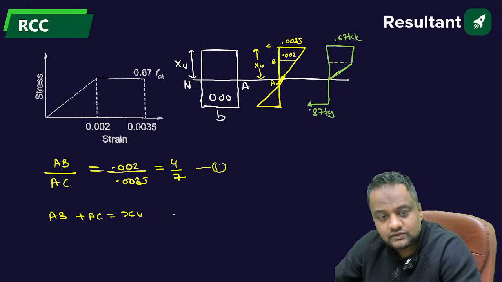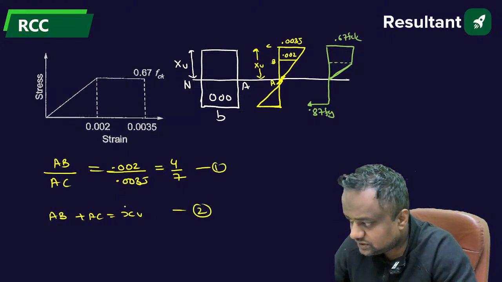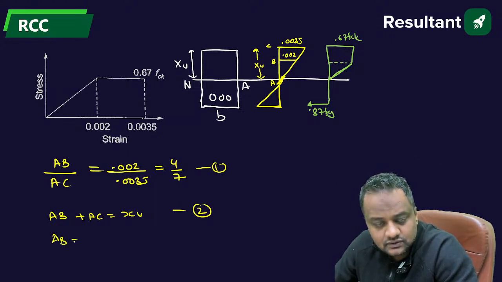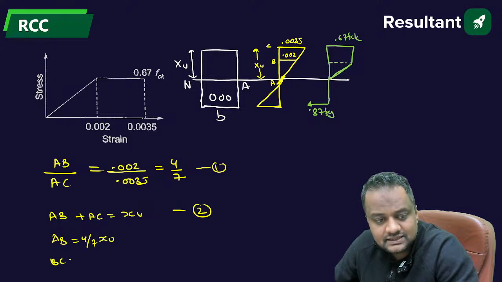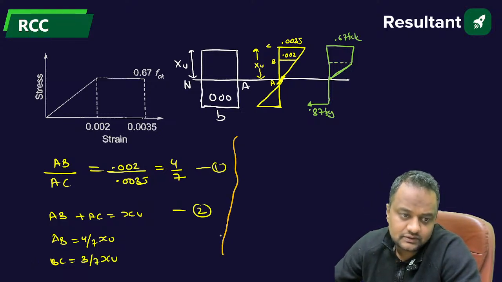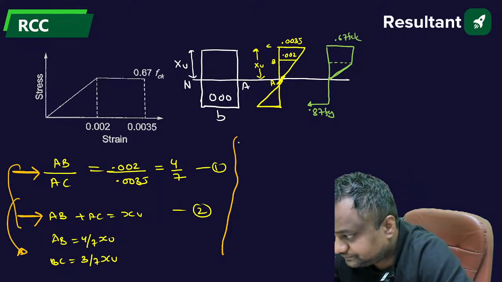These are the two equations. From here, AB is 4 by 7 of XU and BC is the remaining 3 by 7 of XU, correct?